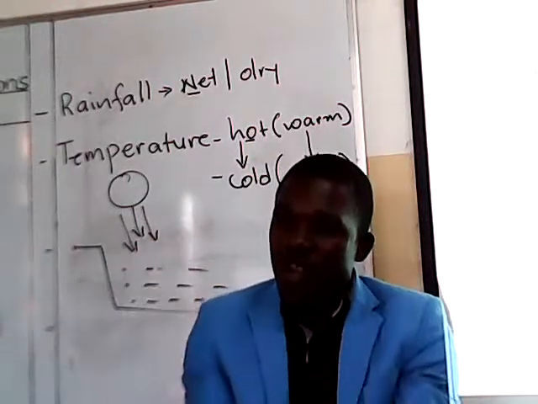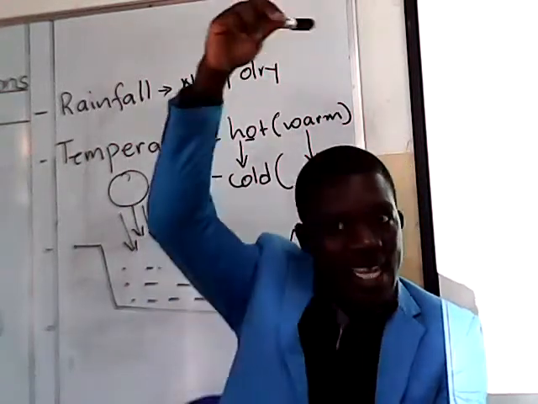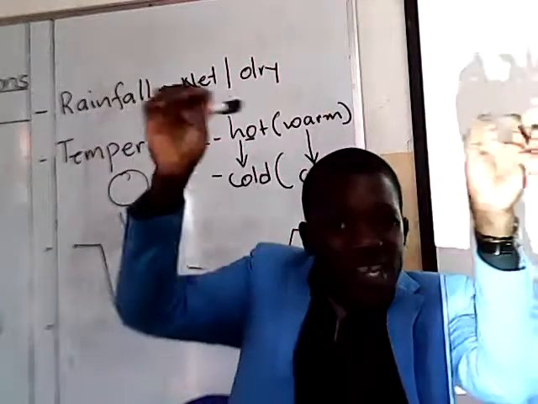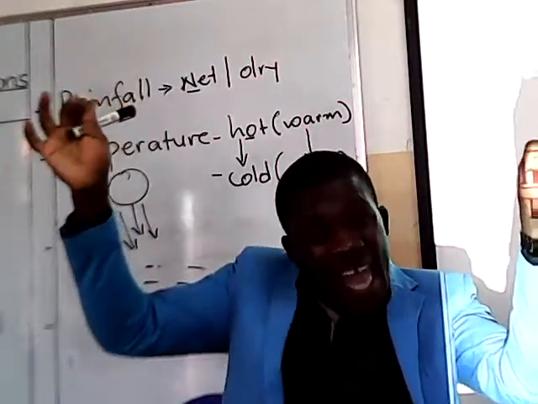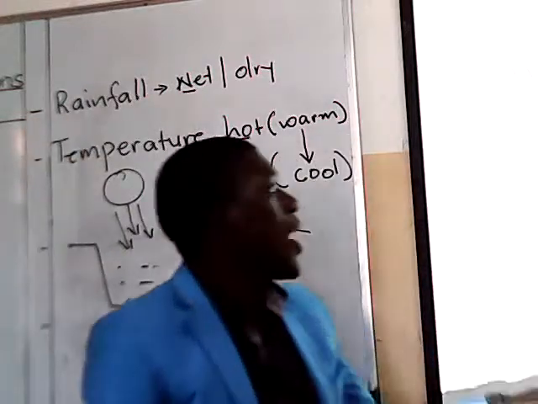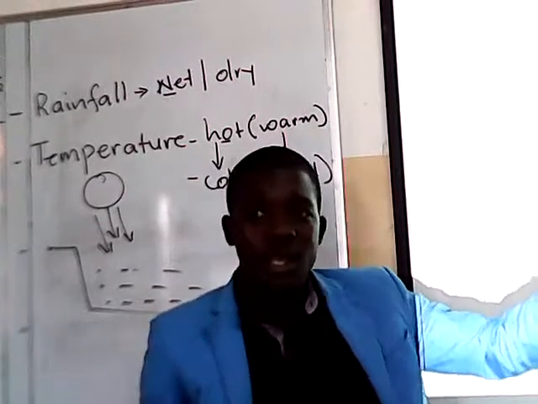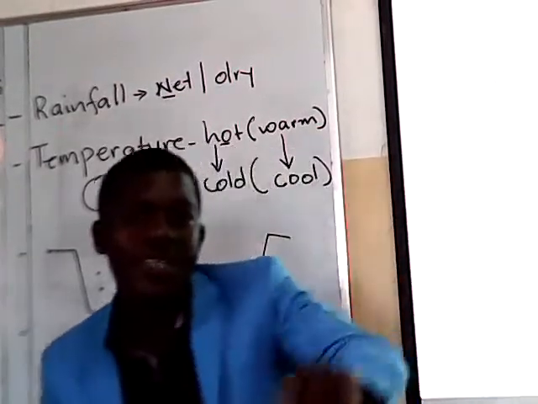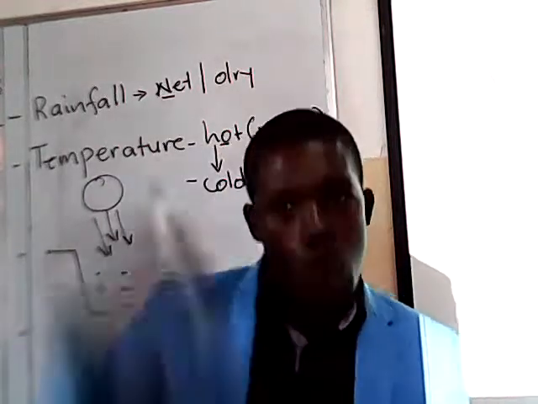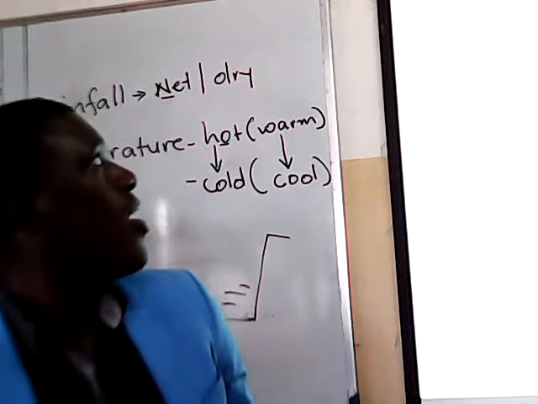That's why during daytime, it is hot. Why? The sun rays are there. At night, still the place is hot. Why? The moisture was trapped by the clouds and it remained in the atmosphere. That's why the equatorial places are hot during day and night. When we look at the semi-arid, we shall say they are hot during day and cold during night. Why? We shall see when we get there.